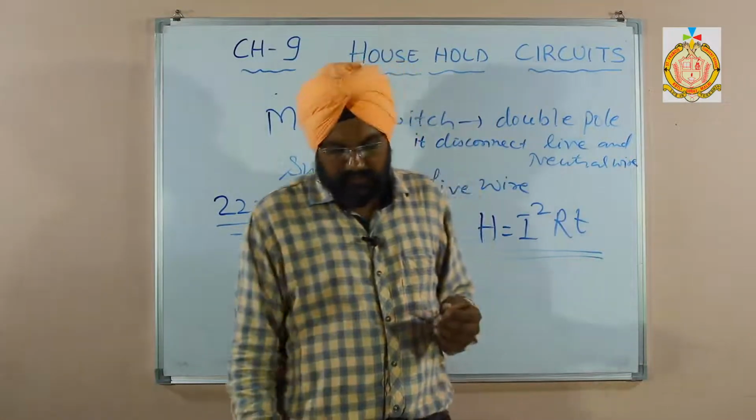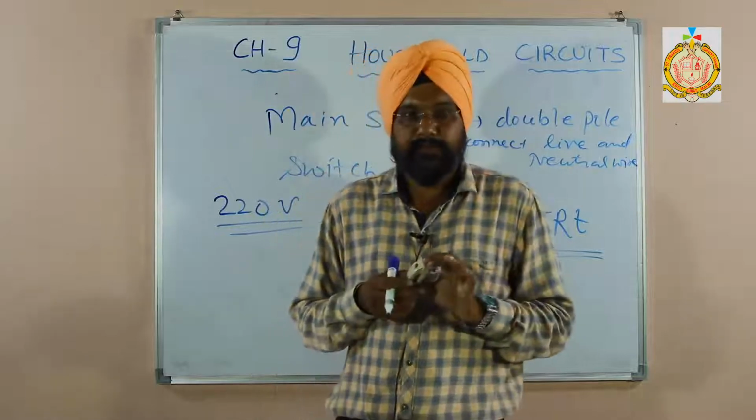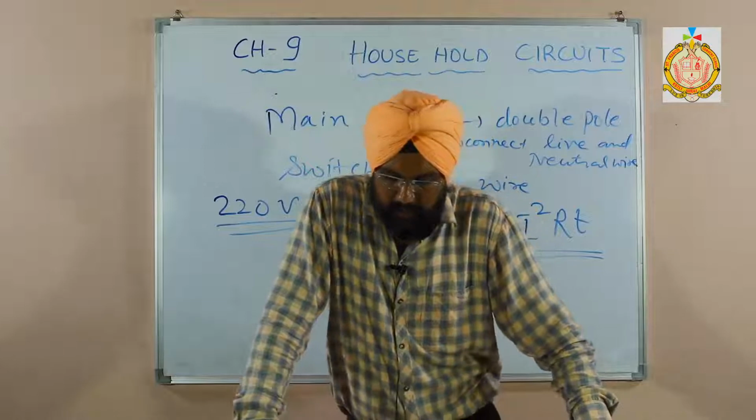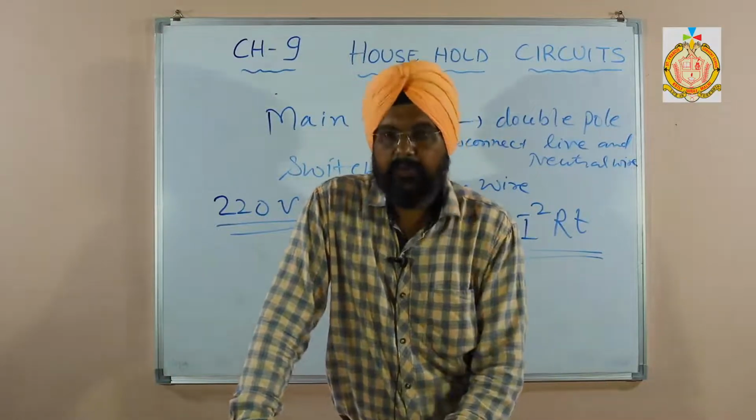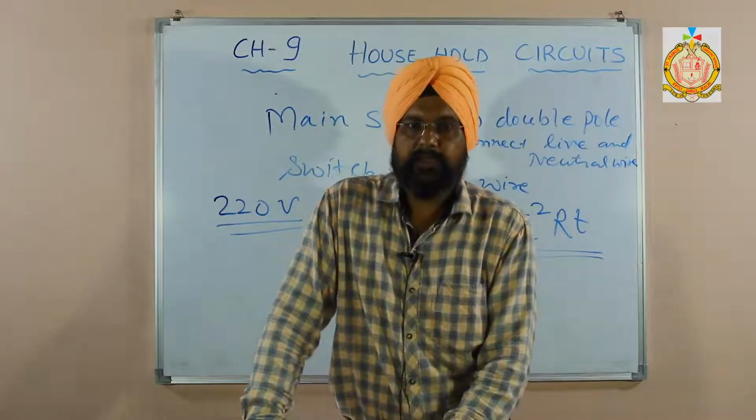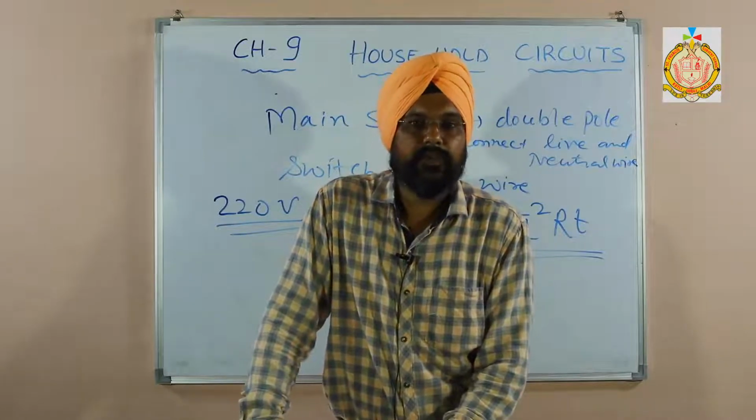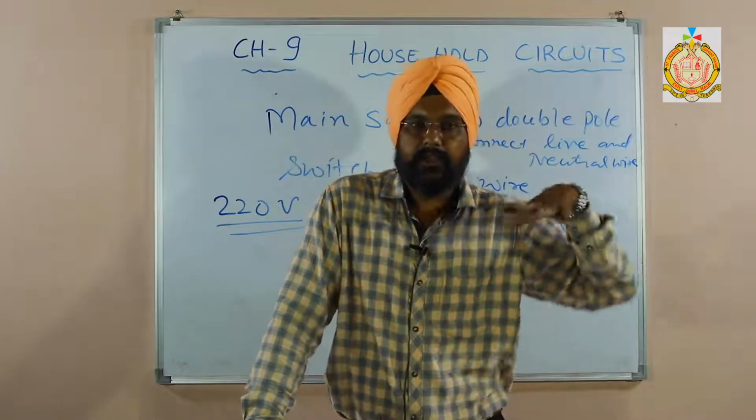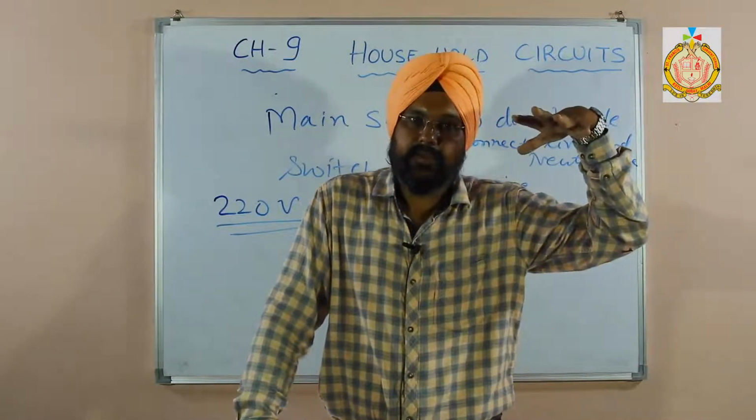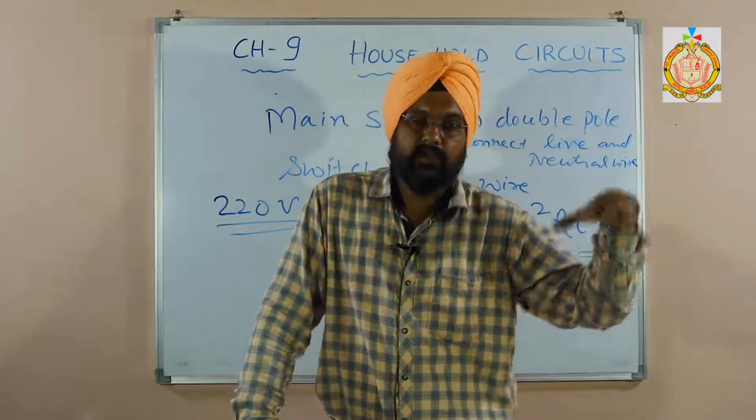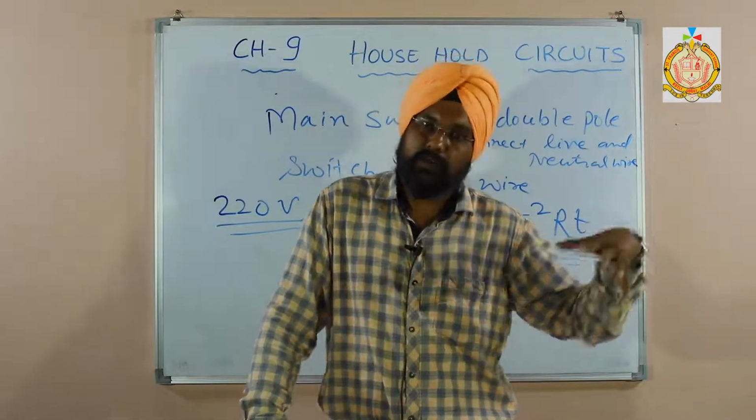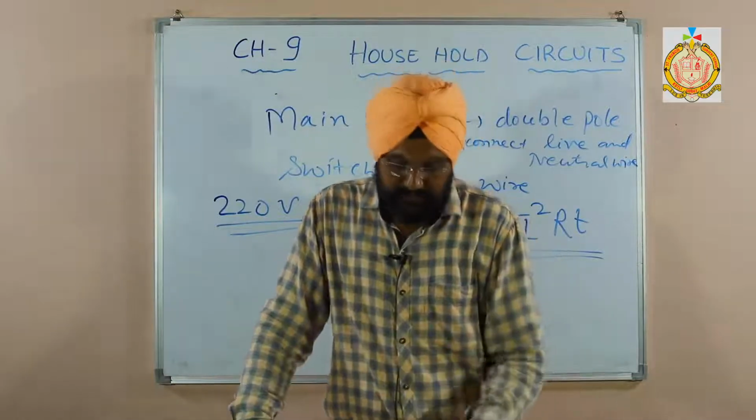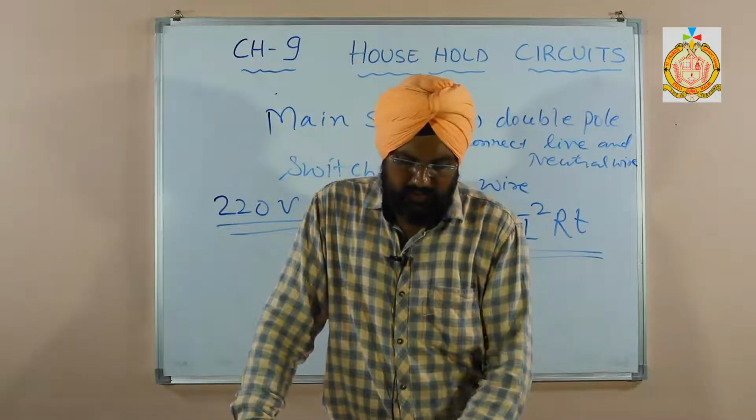So how can we find the current rating of the fuse? The main formula is the total power of the appliances in the circuit divided by the voltage of the supply. Different appliances have different fuse ratings. A refrigerator has a somewhat higher fuse rating, and small appliances have a smaller rating. Different fuse ratings are given in a table in your book also, so you can go through that.